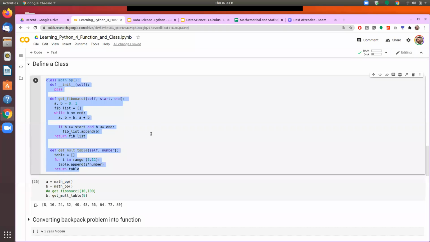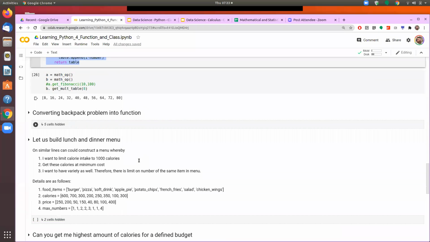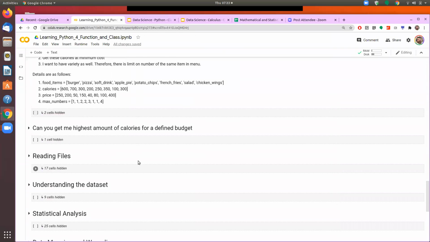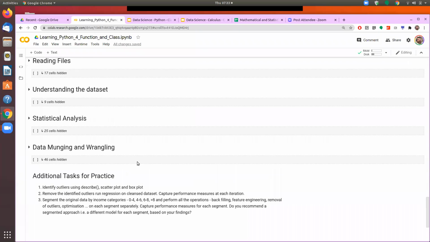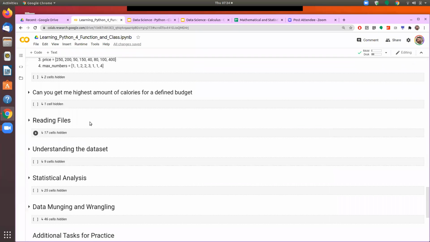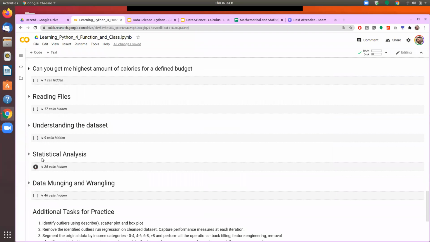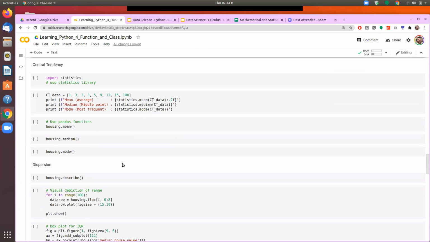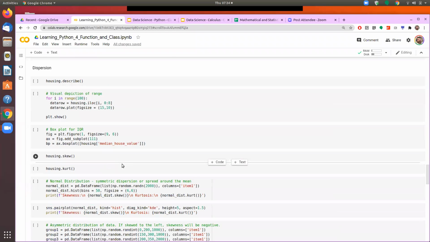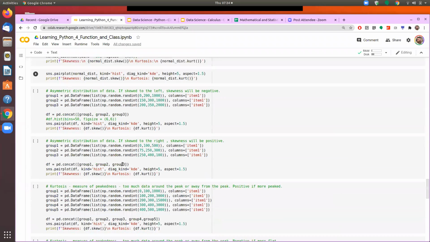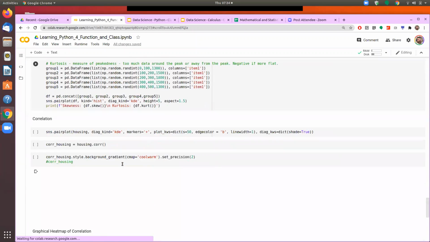Now, why I'm talking about this is that we are now using this extensively. Let's see where we used this particular approach. Let's go to statistics. Yeah.